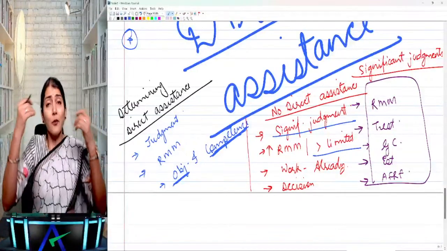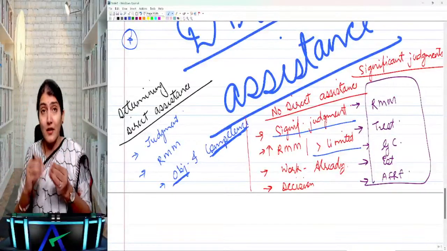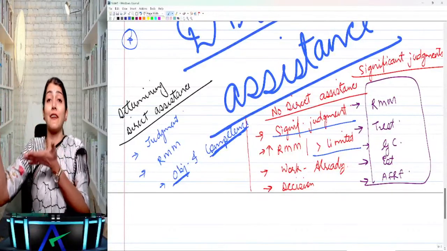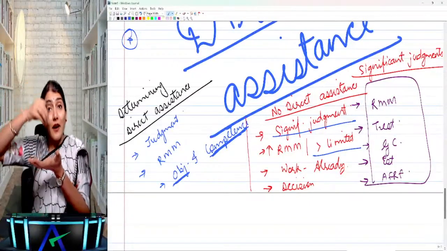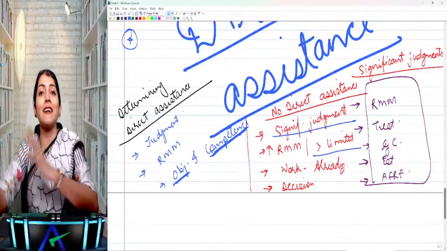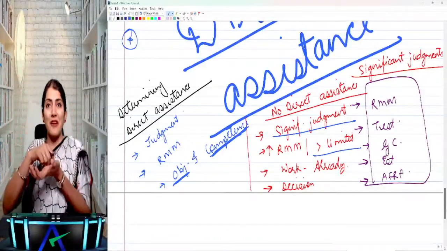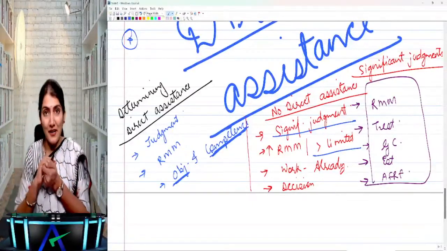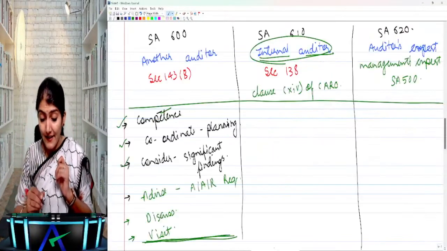Right? Whenever the external auditor takes direct assistance from the internal auditor, he needs to document how he evaluated the objectivity and the competence of the internal auditor. Then also the working papers of the internal auditor for that area. Then also the agreement with the internal auditor, and the agreement with the entity that they are going to allow you to take the direct assistance from the internal auditor. Right? So the internal auditor also agrees to do some work on your behalf. You have an agreement with him. The entity also says, tell our internal auditor, he will do some work on your behalf. Are you understanding that? Right? So that is regarding the direct assistance in SA 610.